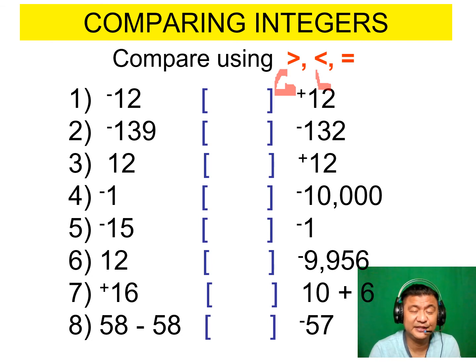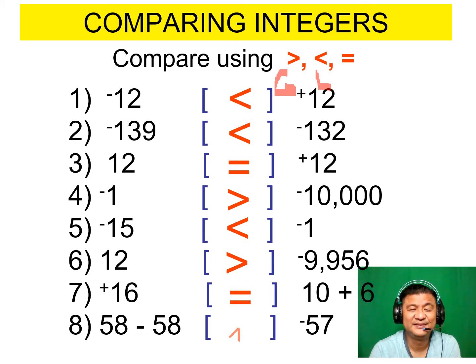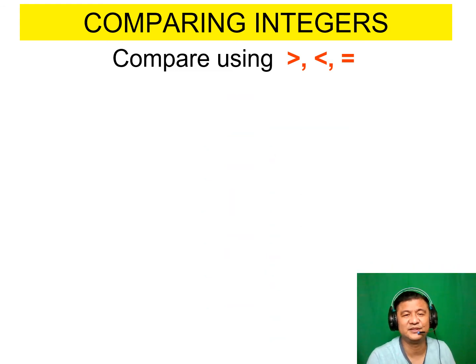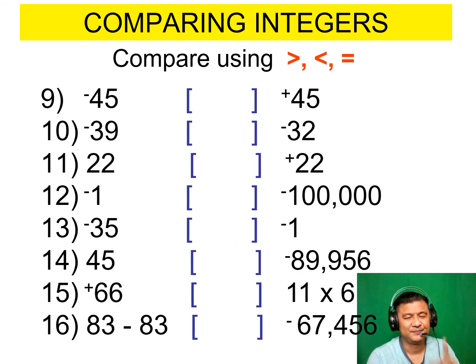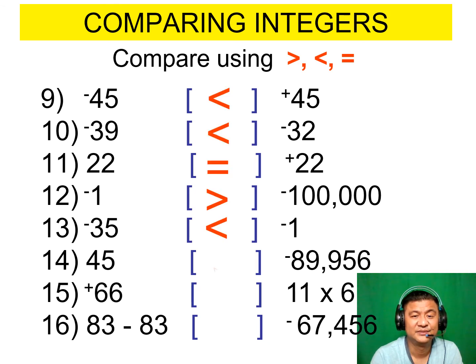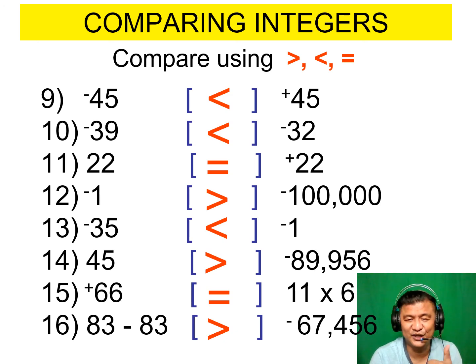Okay, now ready for the answers? Check. Less than, equal, greater than, less than, greater than, equal, greater than. Awesome, right? Was it difficult? That's easy. Next, one more. I'll give you time to think. Pause. Here are the answers. Did you get them all correct? Good job.